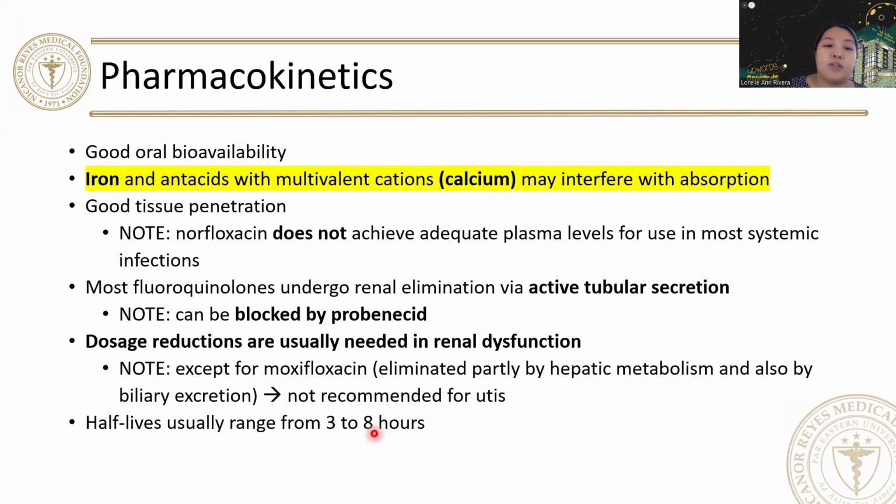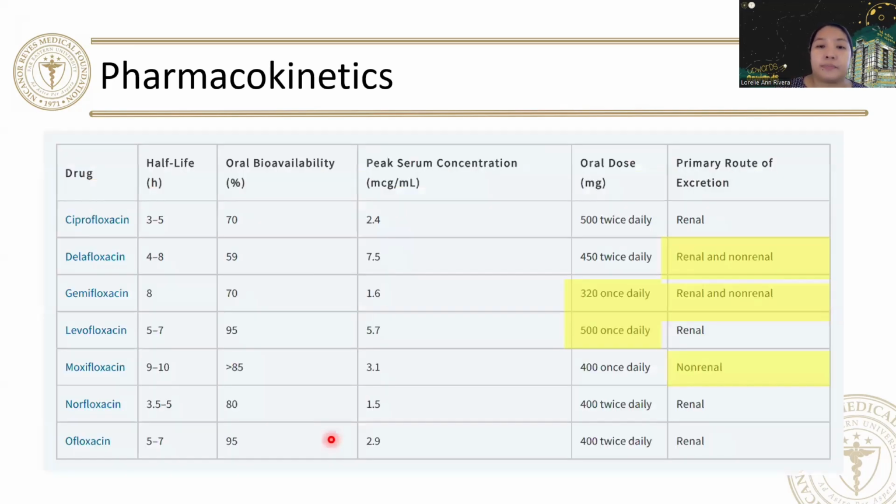The half-life is usually 3 to 8 hours. This is a nice table summarizing the pharmacokinetics of your different quinolones. As you can see, most of them are renal, but your gemifloxacin and your delafloxacin can be renal and non-renal. And again, moxifloxacin is primarily hepatobiliary excretion.